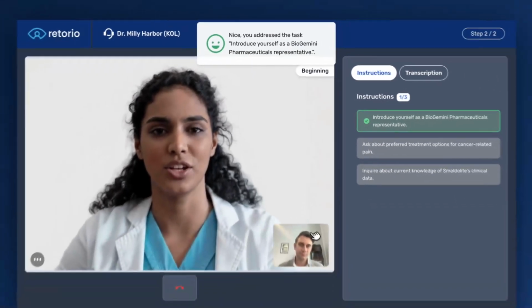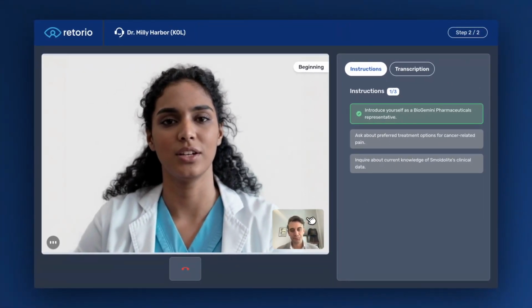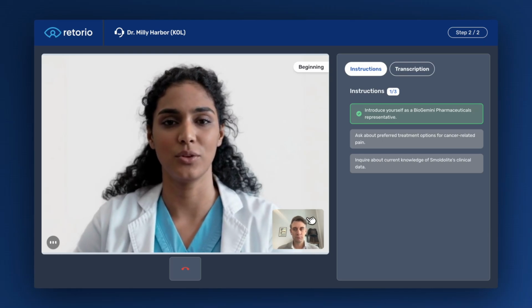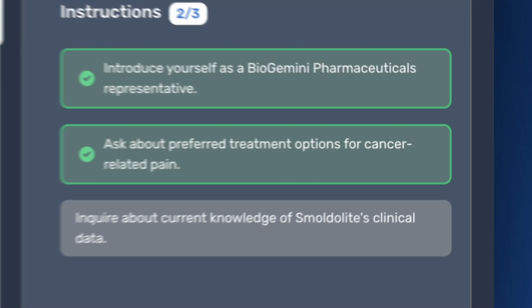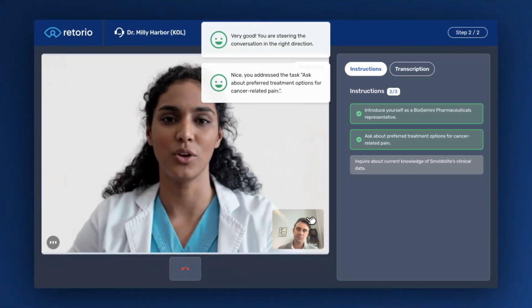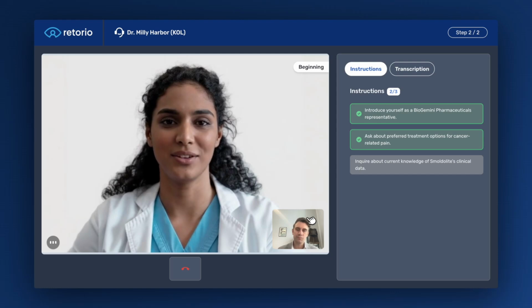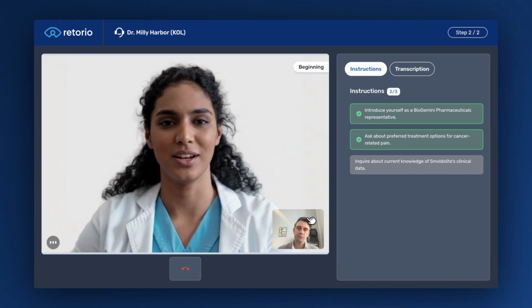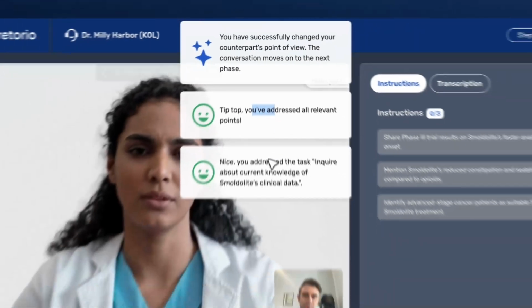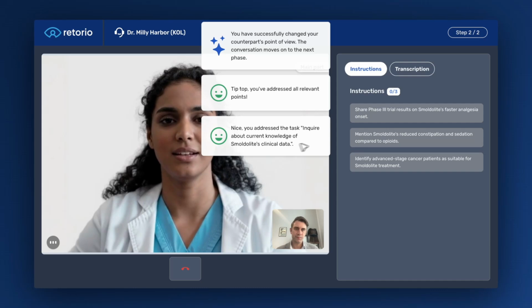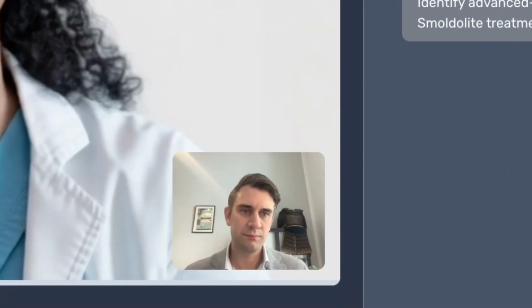I'm familiar with BioGemini. I've seen some of your research, particularly around novel oncology treatments. Before we dive into that, I just want to learn a little bit more about your currently preferred treatment options for cancer-related pain. Of course, my primary goal is always to optimize my patients' quality of life, which often means effectively managing their pain. I've seen some of the early phase data, mostly abstracts from conferences.